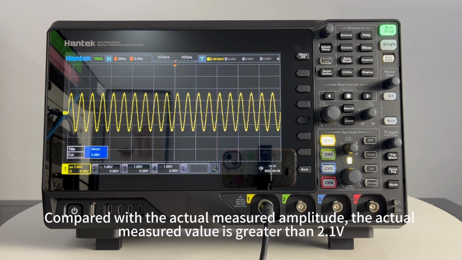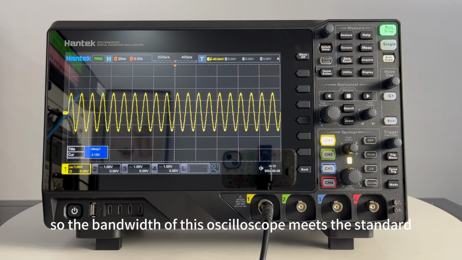Compared with the actual measured amplitude, the actual measured value is greater than 2.1V. So the bandwidth of this oscilloscope meets the standard.